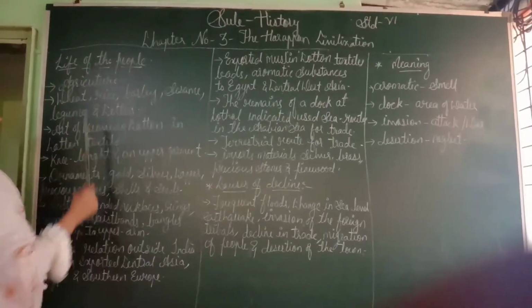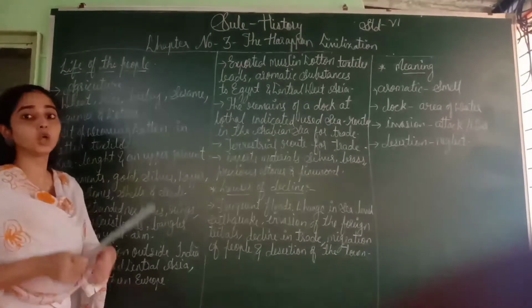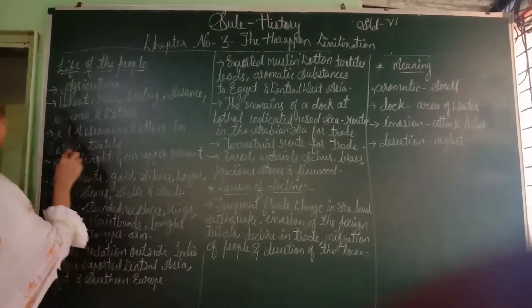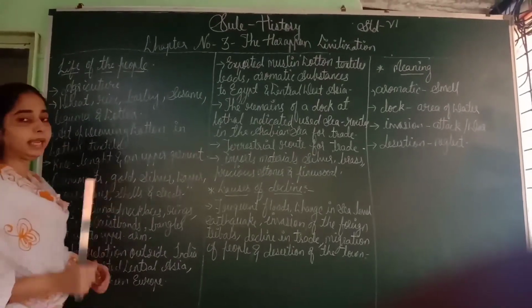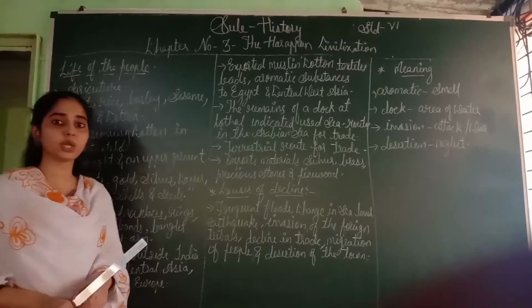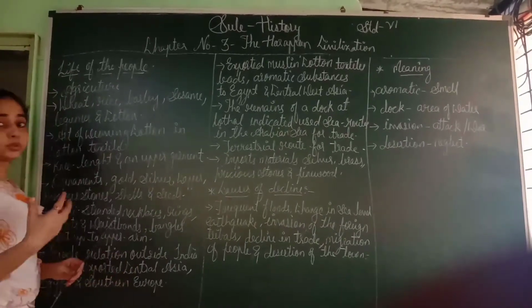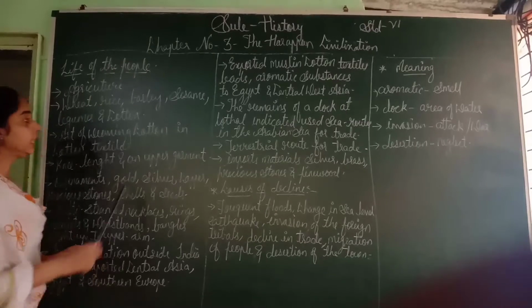Life of the people. How did they survive, how did they live their life? So the first point is agriculture. The main occupation of the Harappa civilization was agriculture. They did agriculture for their daily needs.